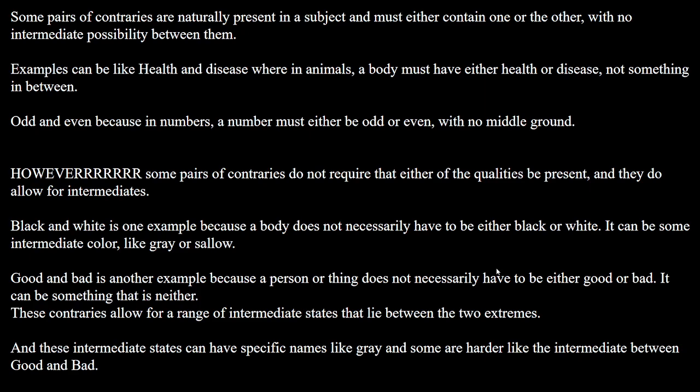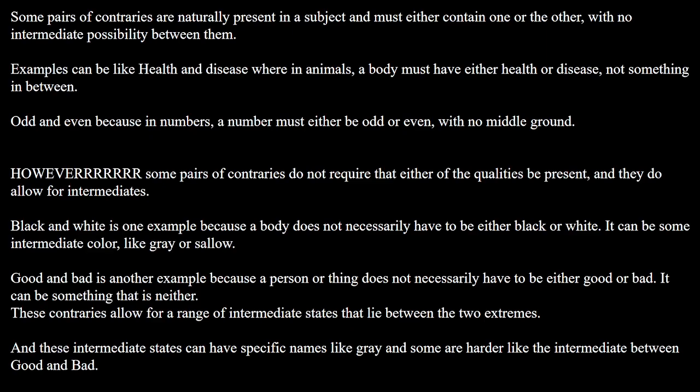And some pairs of contraries are naturally present in a subject and must contain either one or the other, with no intermediate possible within them or between them. So examples can be like health and disease, where in animals a body must have either health or disease, not something between, right? And so odd and even, because in numbers, a number must either be odd or even. There's no such thing as a middle ground between that, right?